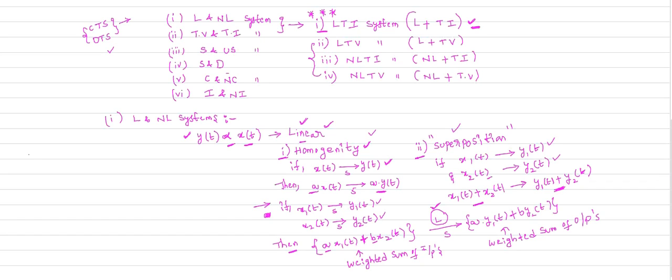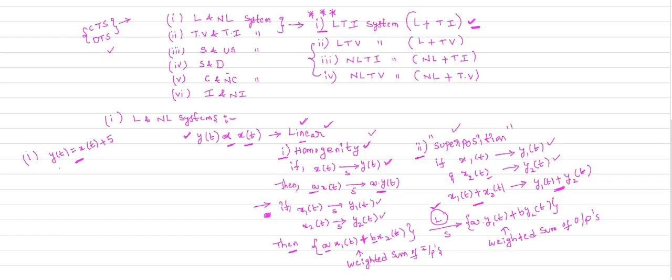Suppose I consider an equation like this, suppose I describe a system defined by this equation: y of t equal to x of t plus 5. Suppose a system is described by this relation. I already told you, we do not concentrate on the internal working structure of the system. We only concentrate on the input and output relation given by your system.